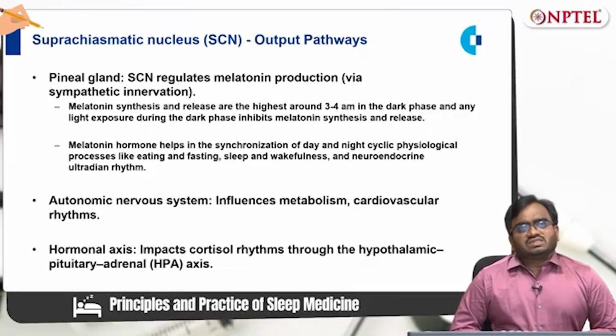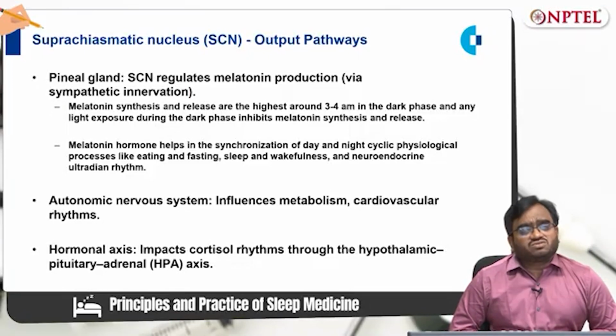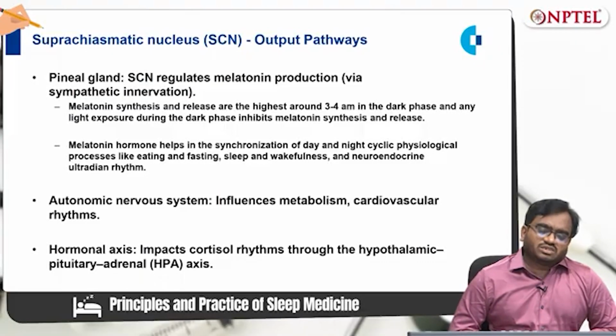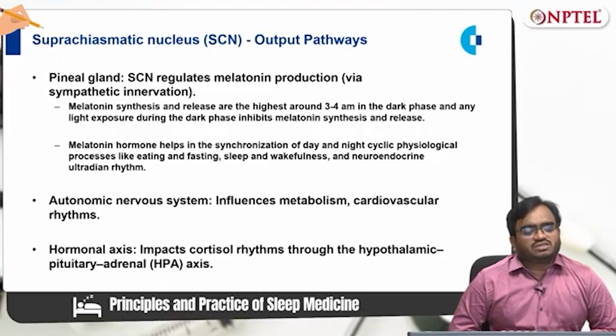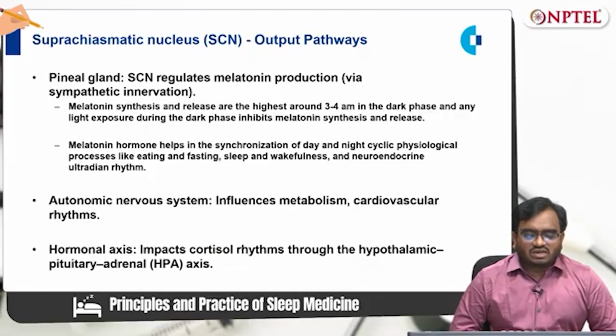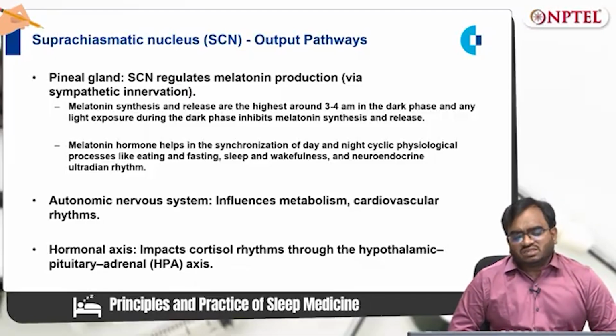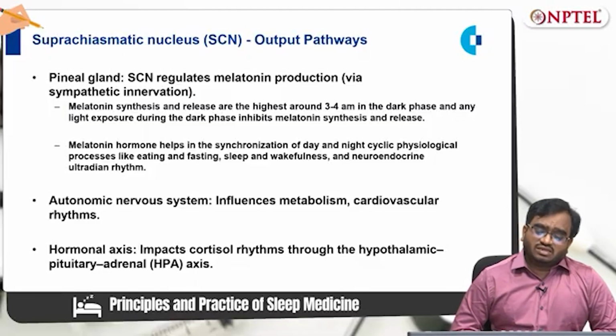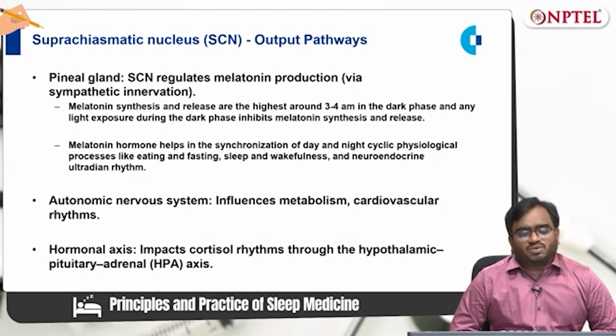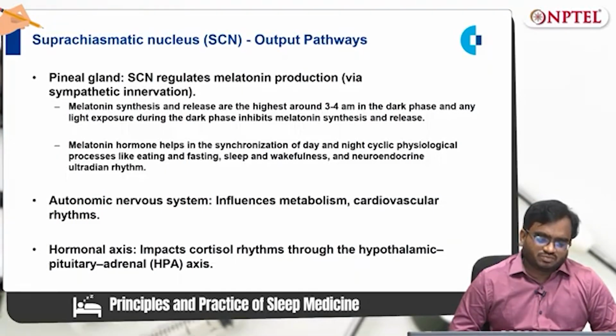So melatonin synthesis and release are highest around 3 to 4 am in the dark phase, and any light exposure, even a few seconds of light exposure during the dark phase, inhibits melatonin synthesis and release. Melatonin hormone helps in synchronization of the day and night cyclic physiological processes like eating and fasting, sleep and wakefulness, and other neuroendocrine ultradian rhythms.